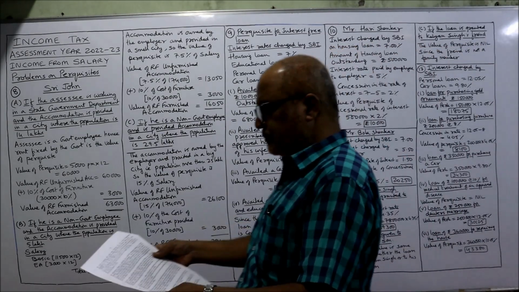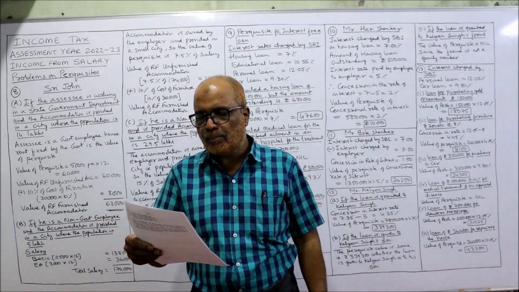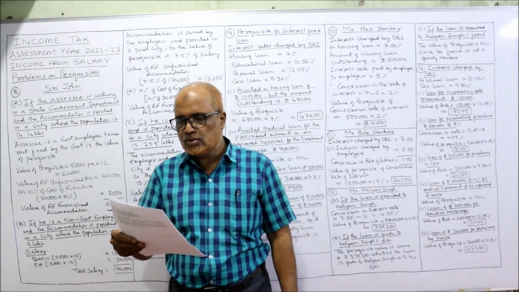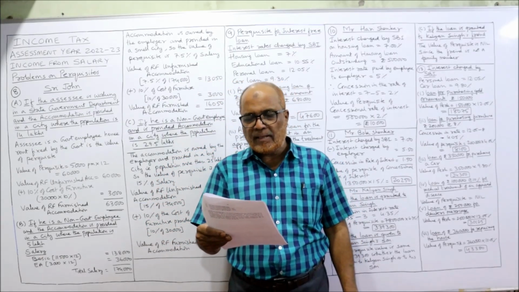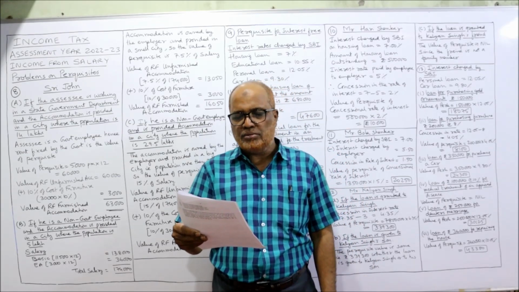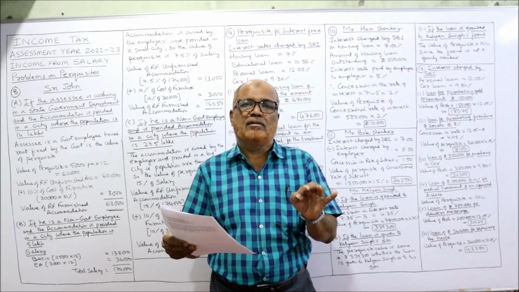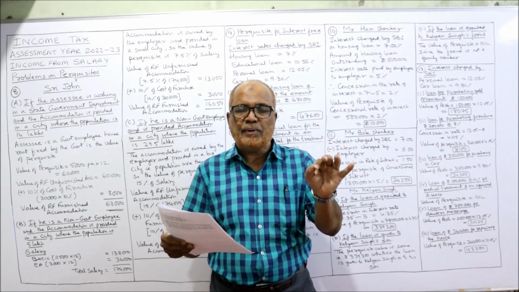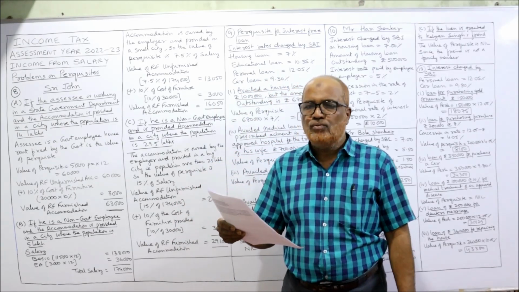Now, see the 8th one. Sri John's salary particulars for the month in rupees are as follows. These are the monthly payments. Basic pay 11,500, DA 8,000. It is not given that DA is entering for retirement benefit. So for calculating the value of the perquisite, we should not take the DA. Entertainment allowance is fully taxable.